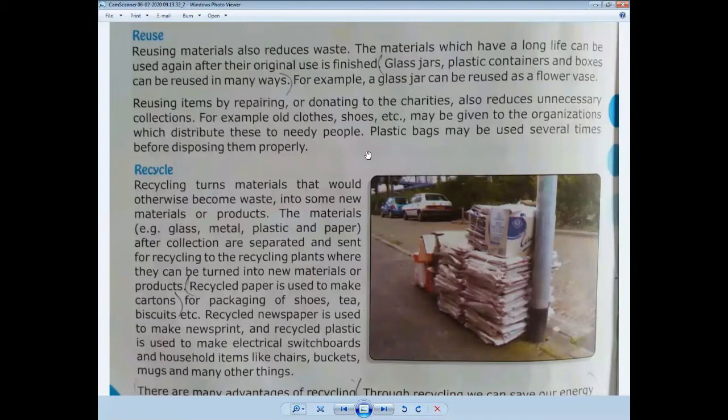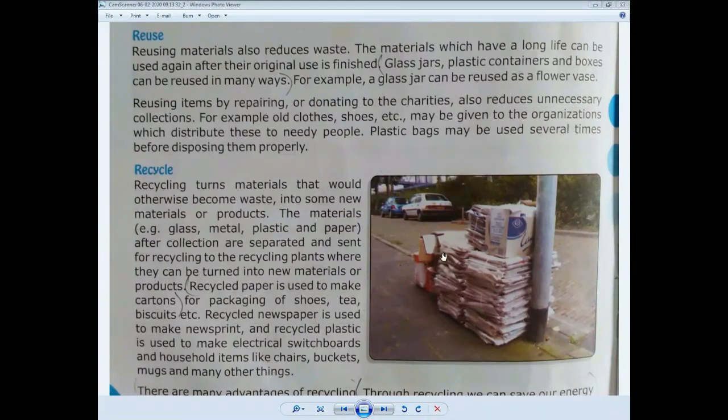Plastic bags may be used several times before disposing them properly. For example, we can reuse these plastic shoppers for storing food items in our fridge and other things.